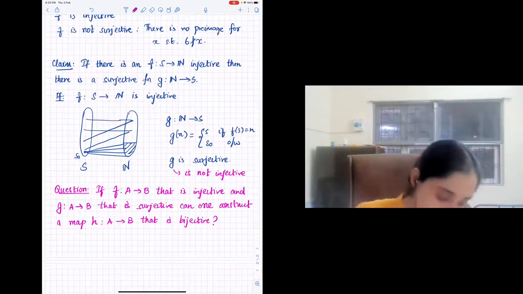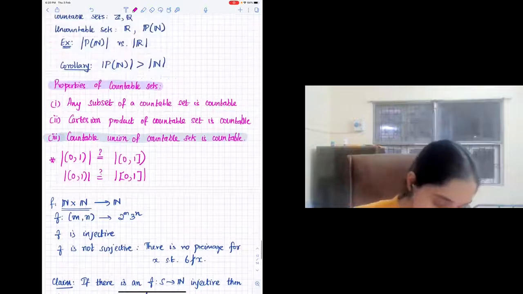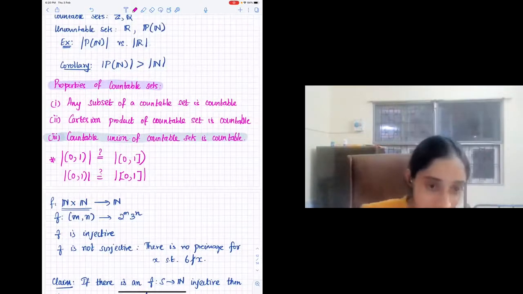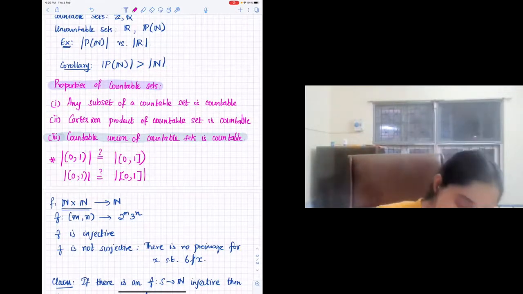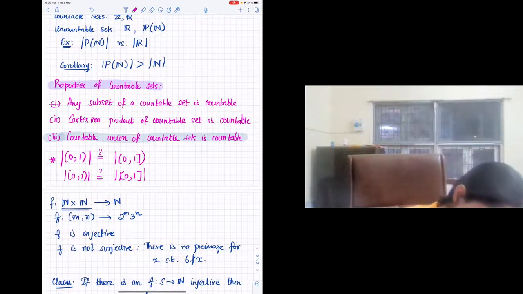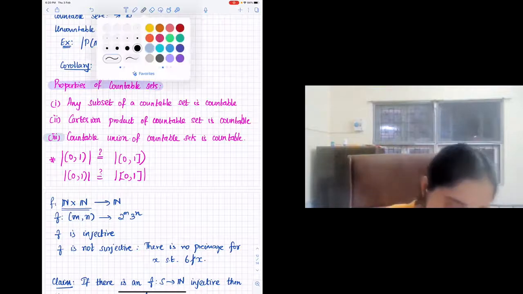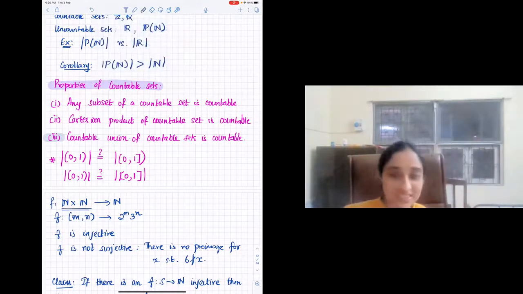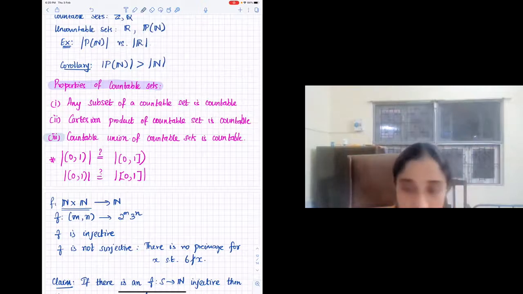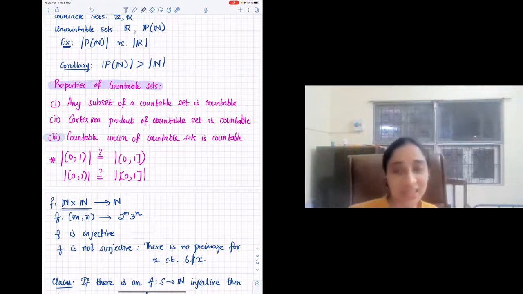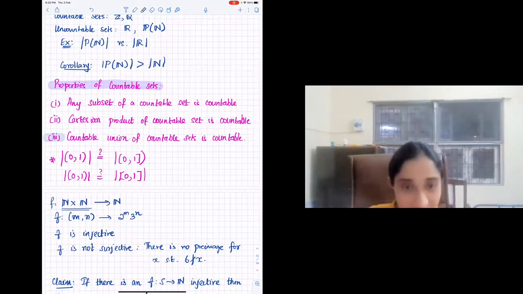So maybe we will do this first. So this thing, I'm not sure if you have attempted this. Any subset of a countable set is countable. If you haven't, it's a nice exercise to do. Let me know how you did it next time. Try to show that a subset of a countable set is countable without using any principles that you have not seen in this class.